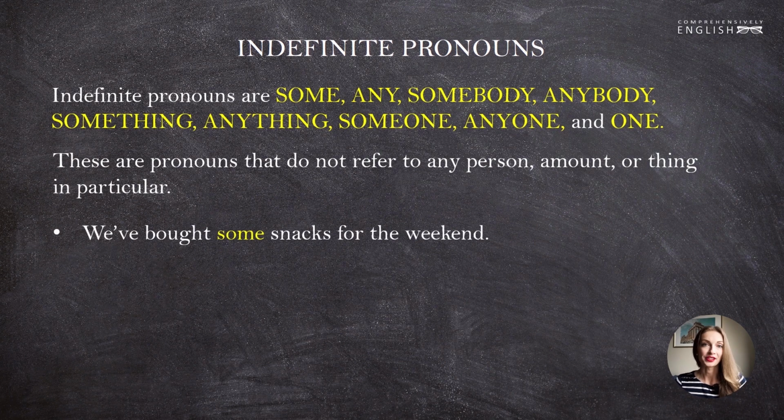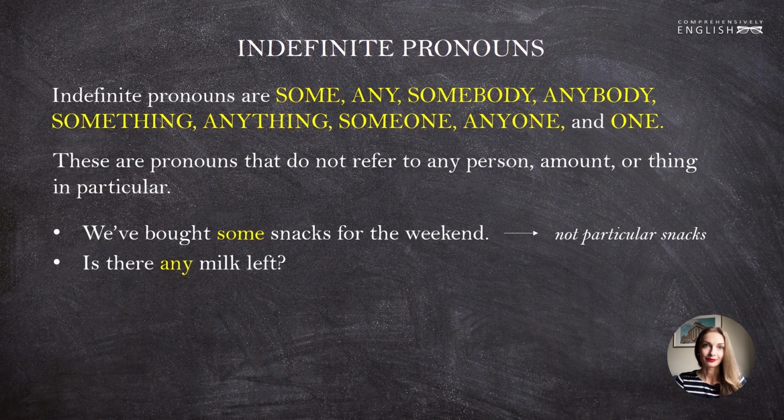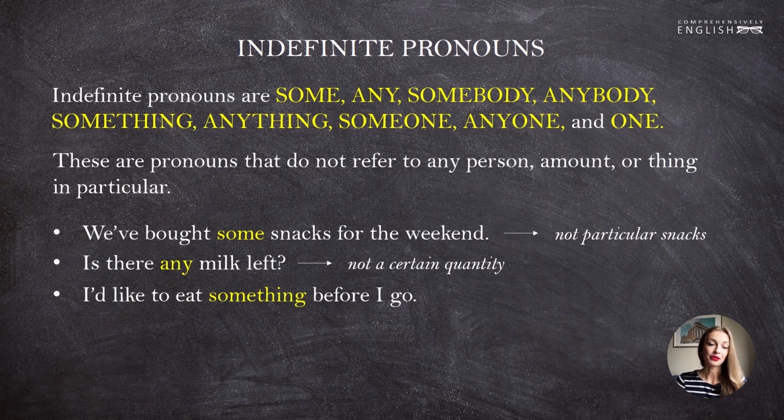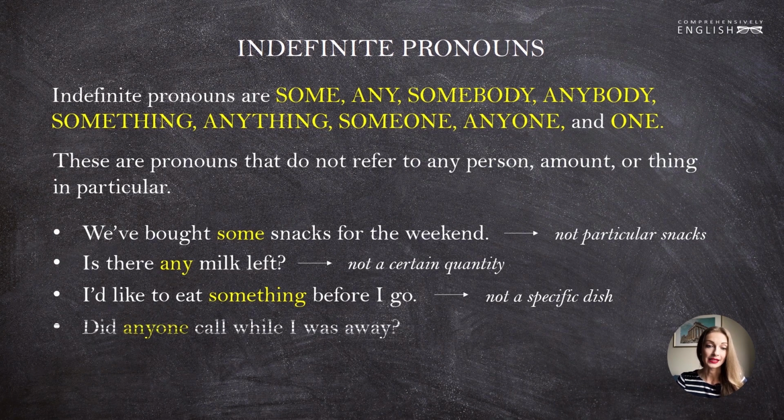Let's see. We have bought some snacks for the weekend. Some snacks. We don't specify which exactly. So, not particular snacks, but some of this kind of food. Is there any milk left? Any. The sentence doesn't tell us about a particular quantity of milk. We ask in general, is there any milk left or not? I'd like to eat something before I go. Something, not a specific dish. And did anyone call while I was away? Not a particular person, but anyone at all.